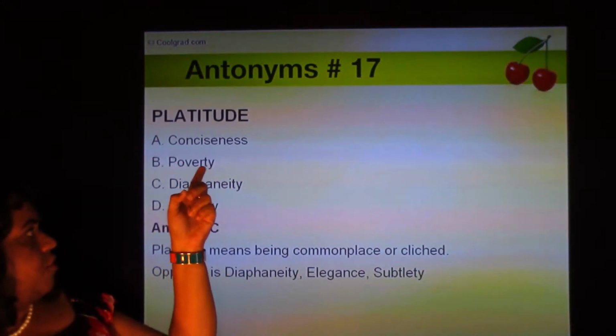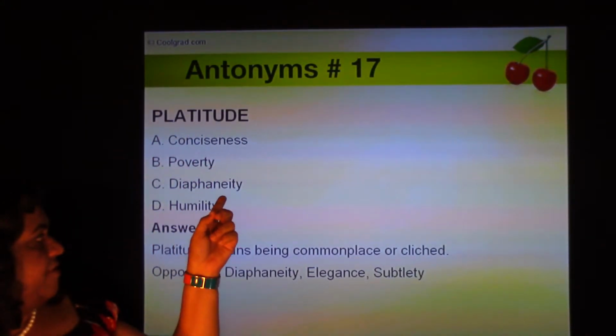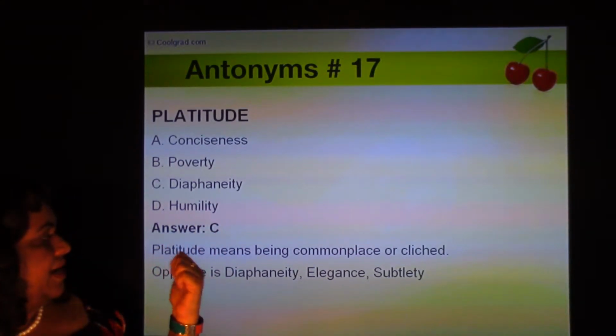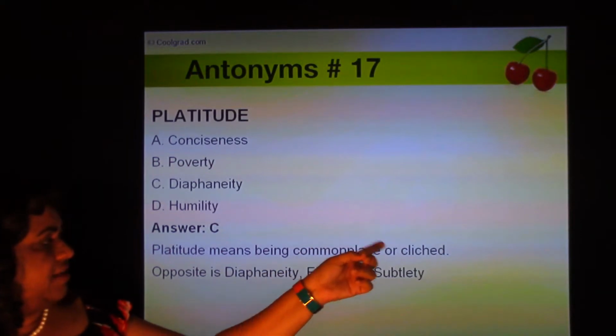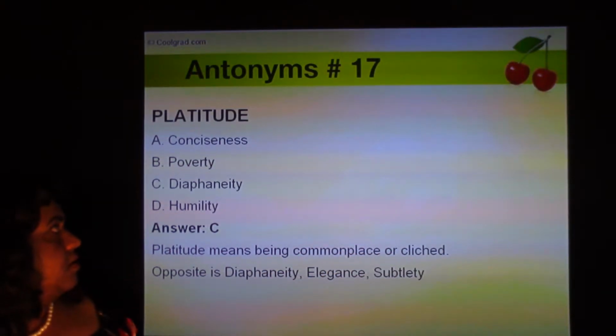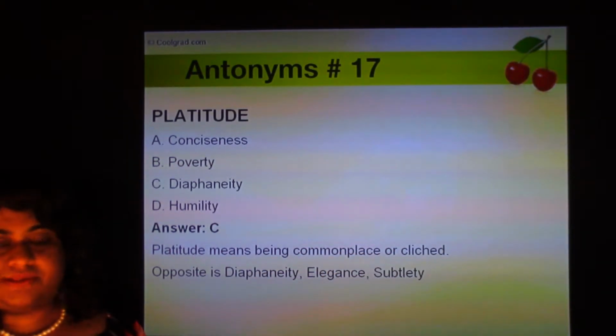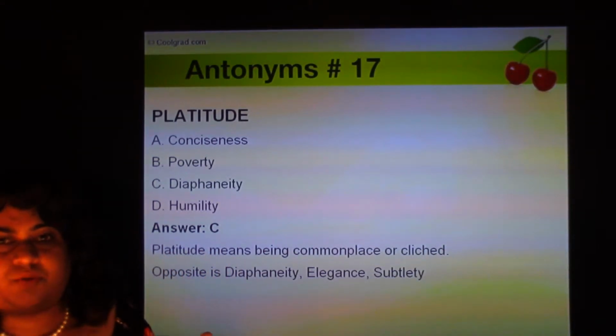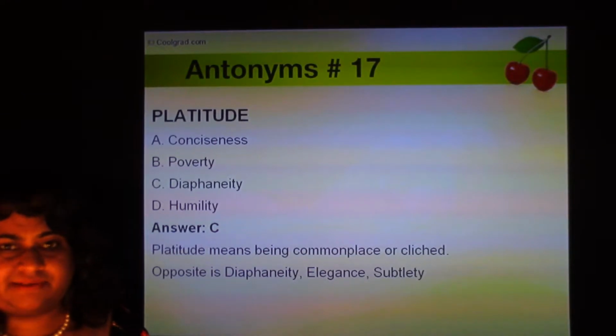Platitude. The four options are conciseness, poverty, diaphanity, and humility. Platitude means being commonplace or cliched. So when something is not exquisite or exotic or unusual, it's very cliched, it's commonplace.